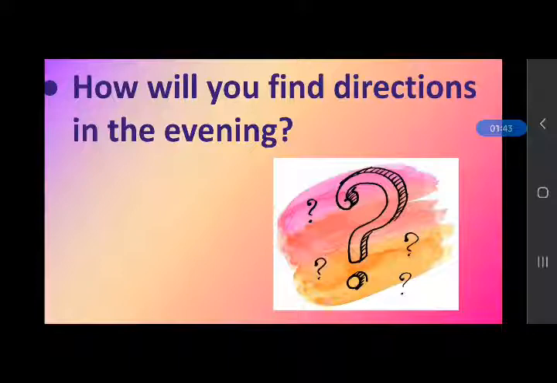Now answer this question. How will you find directions in the evening? You can answer to your partner. It will be opposite of rising sun. The sun rises in the east and sets in the west. So when we face the setting sun, we are facing west direction. So back side will be east direction, right side will be north direction and left side will be south direction.